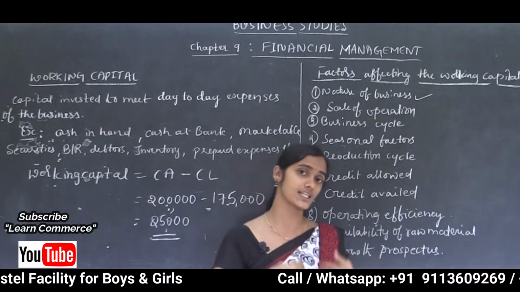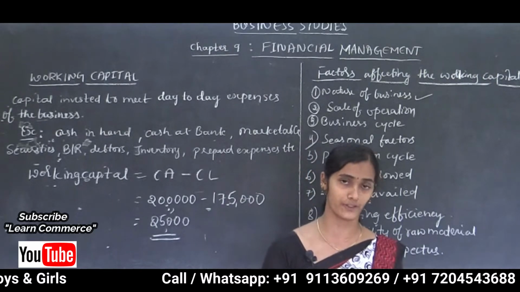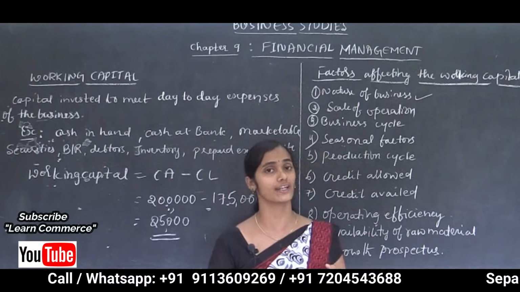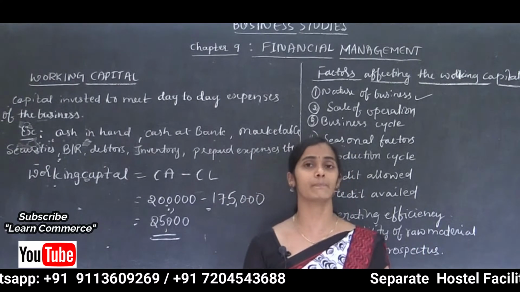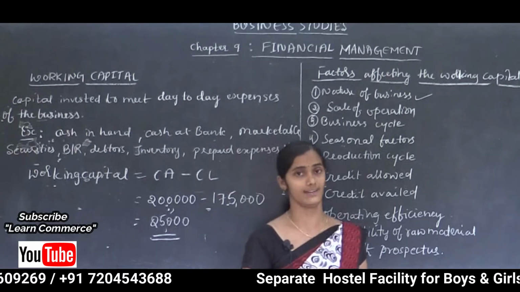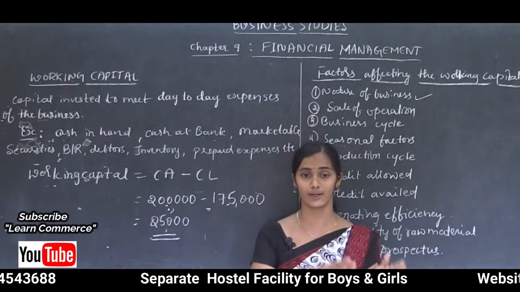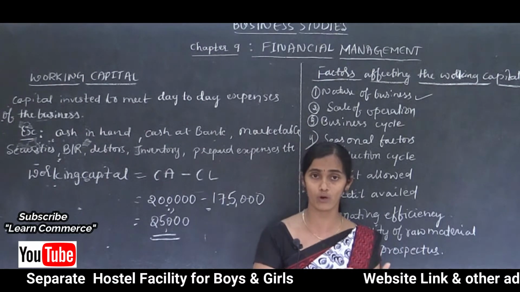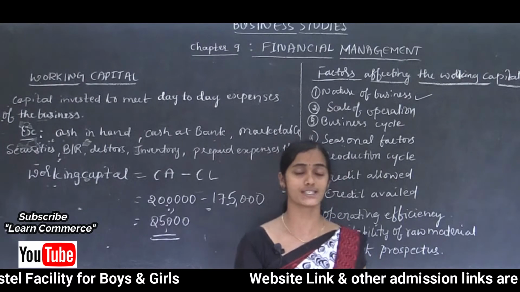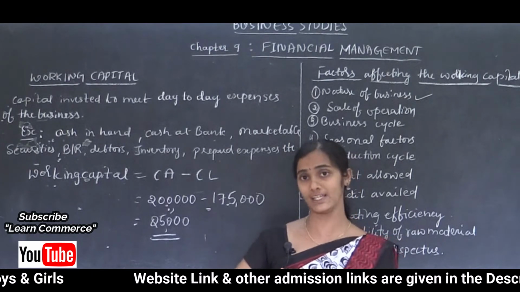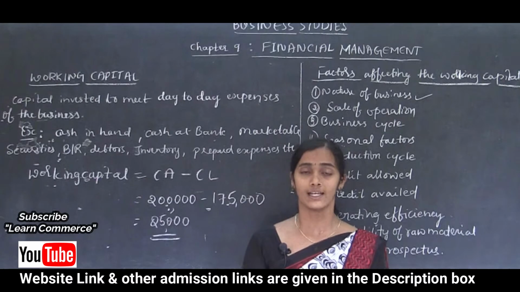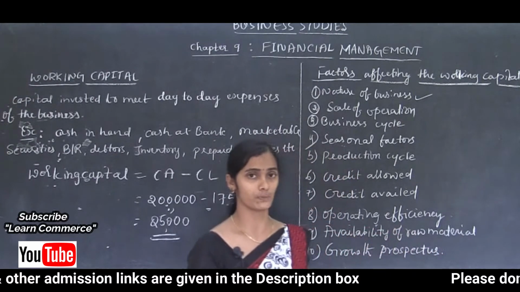It means business is earning a good amount of profit. At that time there is more demand, so more inventory is required, and they have to produce more. So at that time it means what? More working capital.